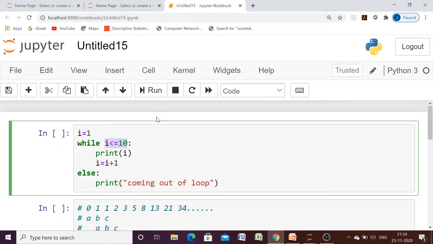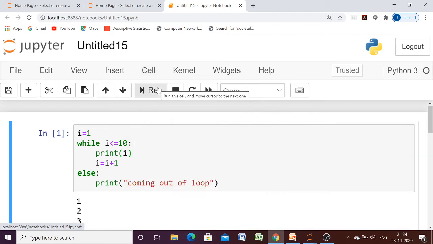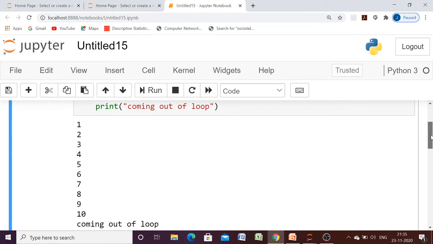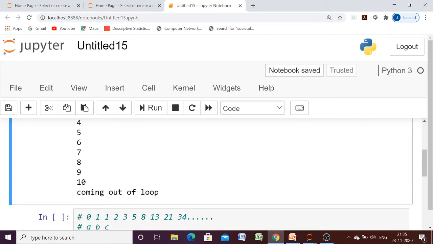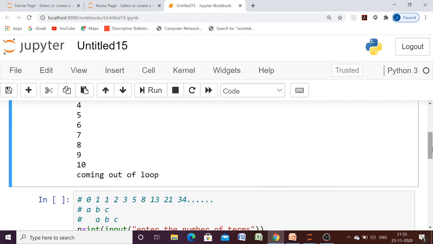Now let us try to run this code. Here we can see that we are having the values 1 to 10, and since our loop is terminating normally, that's why we are having the "coming out of loop" statement also.